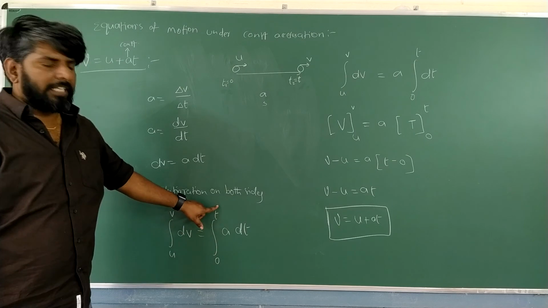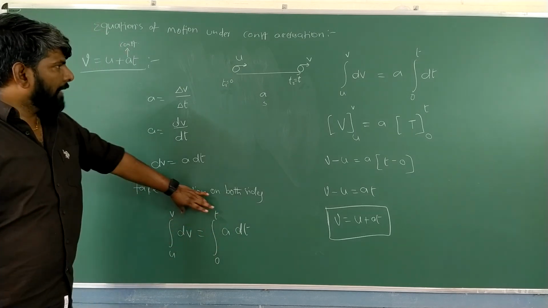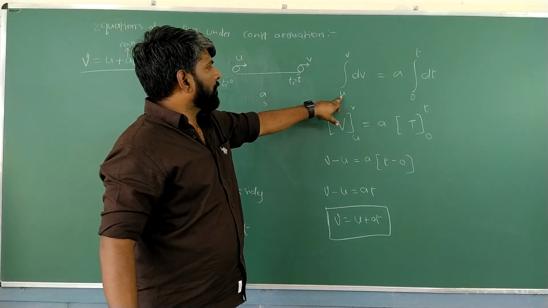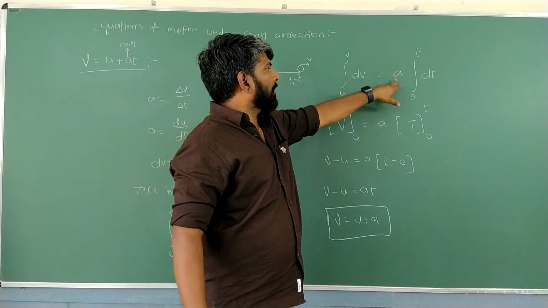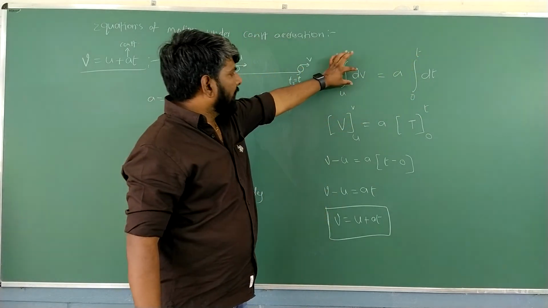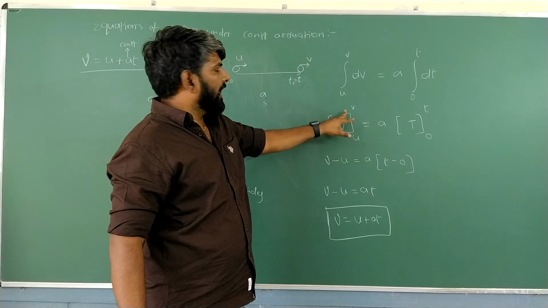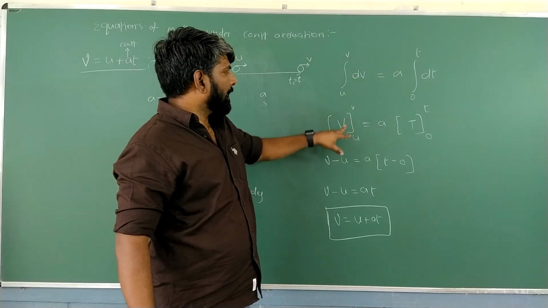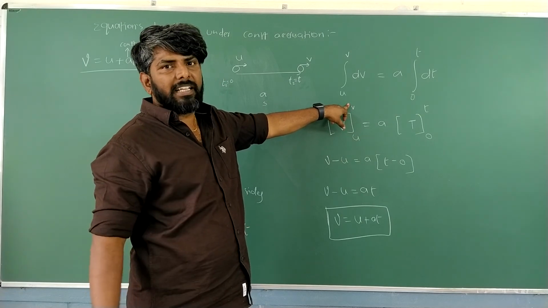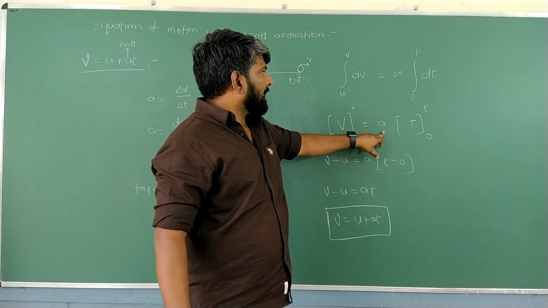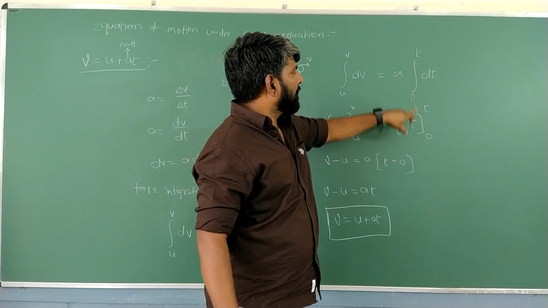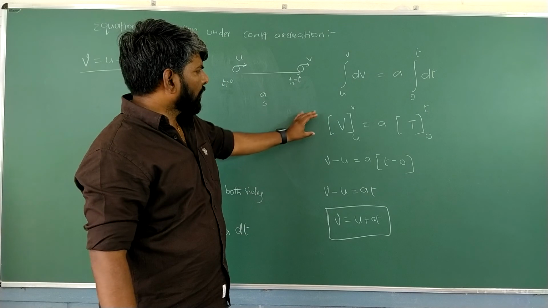Integration from 0 to t of a into dt. The same equation I am writing here as it is. Integration of dv from u to v. A comes out. Integration of dt from 0 to t. This integration of dv becomes v, from u to v. This is the common procedure in integration. A as it is. dt becomes t, with limits 0 to t.